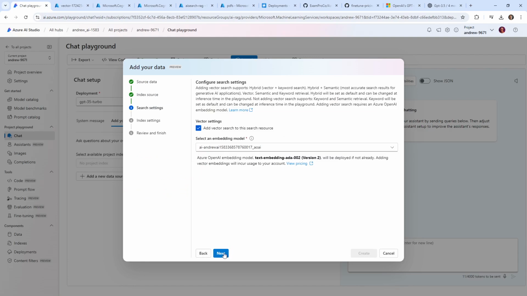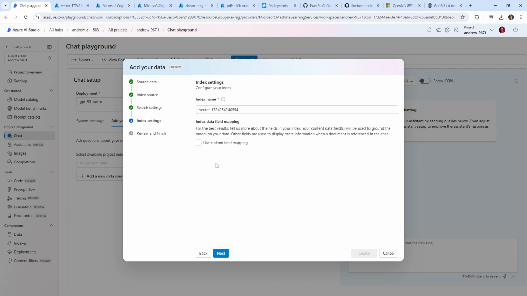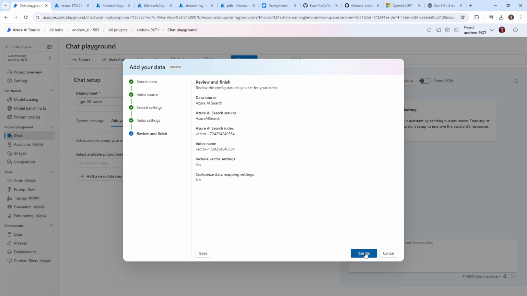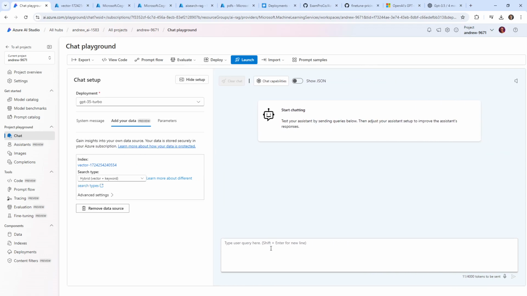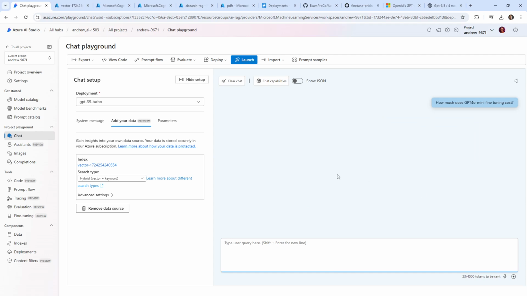So this is the PDF one. And I just ignored that error because it obviously worked before. And we'll go next, create. And we'll leave it on the vector keyword search. It seems fine on that. Let's go ahead and paste in that question from earlier. How much does GPT-4 mini fine-tuning cost? Fine-tuning cost probably would help if I spelt it correctly here. And let's see if it can pull out citations from that document.